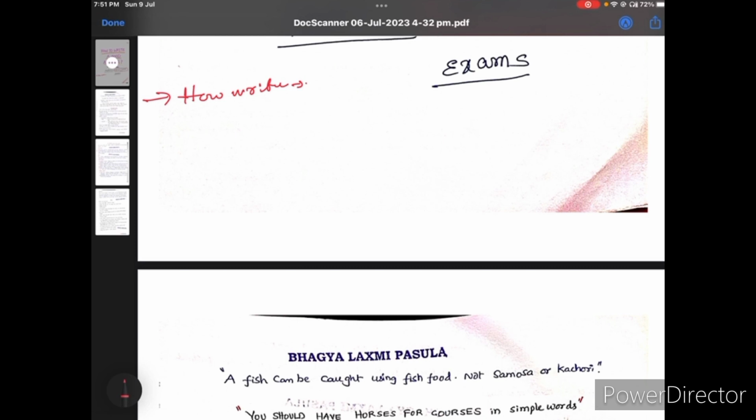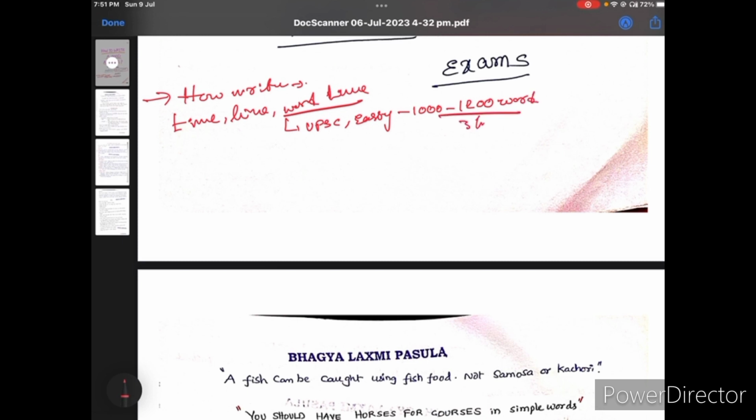See, first of all, in UPSC or any state exam, the mains exam has descriptive type questions. Okay, so you can write the answers. And here there is a time limit, and at the same time a word limit. Both are very important. If you take the UPSC exam, there is the UPSC essay writing paper. For example, it is 1000 to 1200 words, and you have only 3 hours of time.